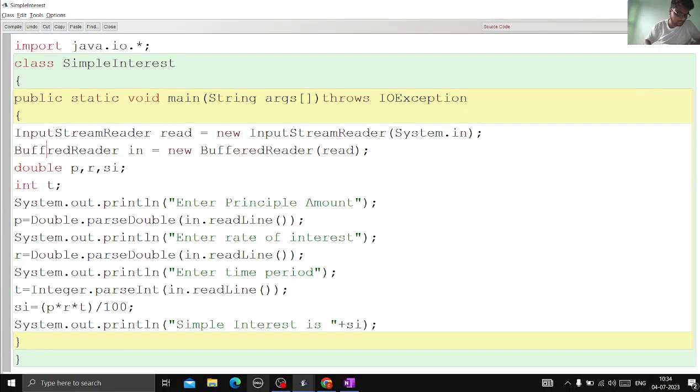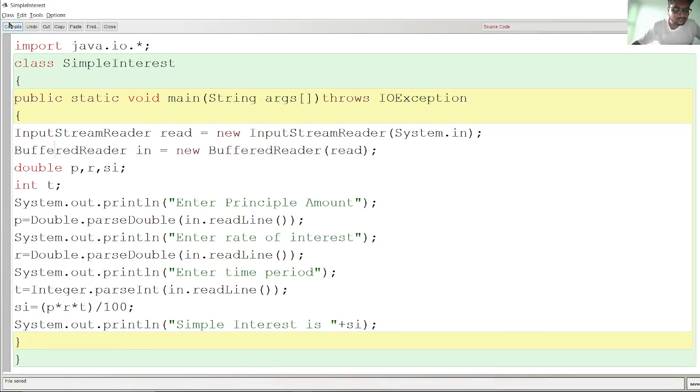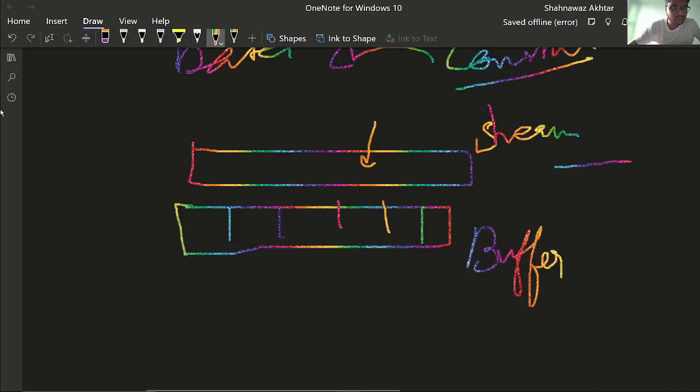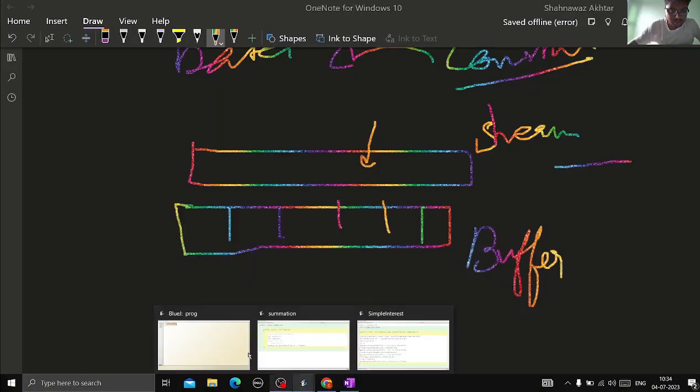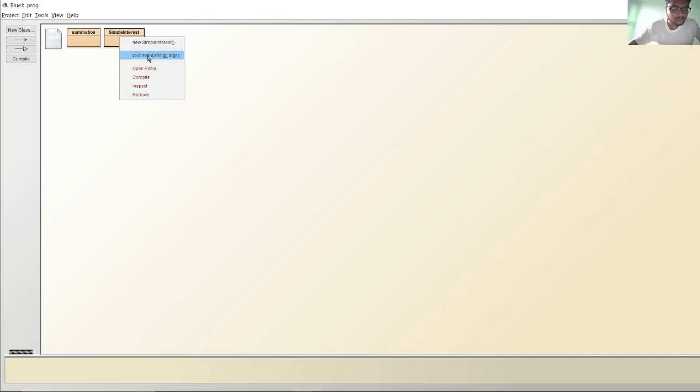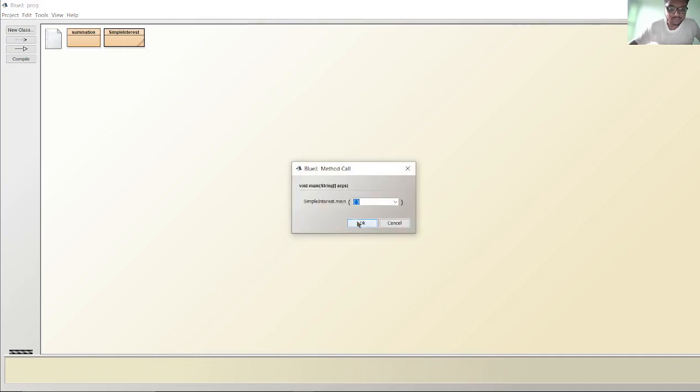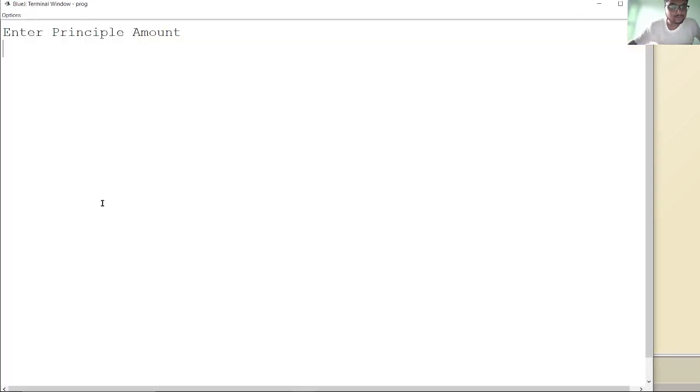I think there is some spelling mistake. Yes, now there is no syntax error, as you can see. Now let us take input and generate the output. Suppose I have entered the principal amount as 5,000, the rate of interest is 6 per annum, and the time period is 4 years.